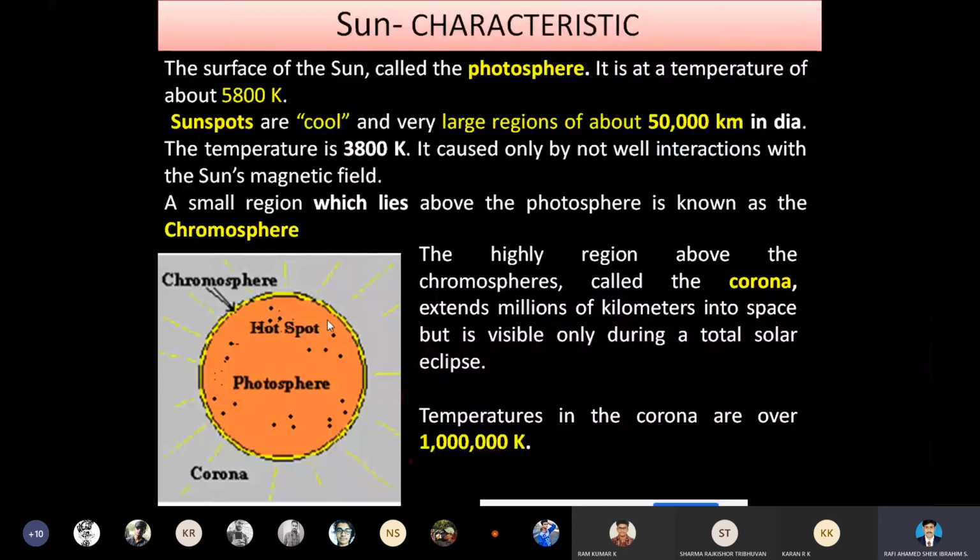So at the time of the solar eclipse, we are able to see the corona extending millions of kilometers into space from the sun. The temperature of the corona is about 1 lakh Kelvin. So this is just a characteristic of the sun.